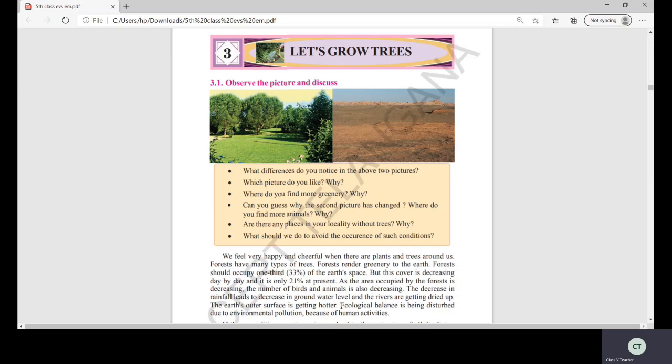Okay, there are many layers in the atmosphere. In that, one of them is the ozone layer. That ozone layer is protecting our Earth. See, because of most of the pollution, the decreasing of forests, sound pollution, chemical pollution, many pollutions are rising, isn't it? River pollution, soil pollution, many pollutions. Because of that, the ozone layer is damaged.